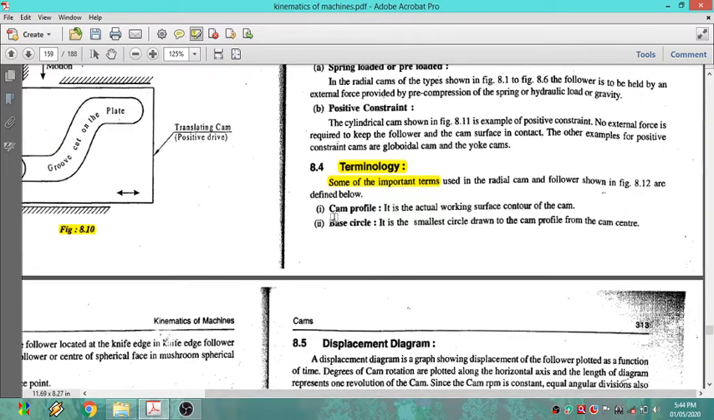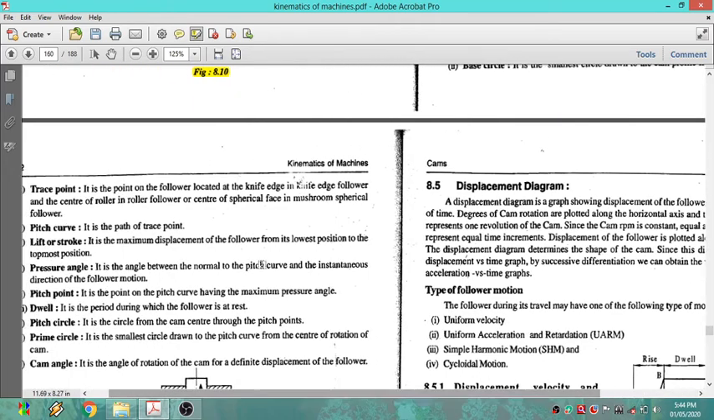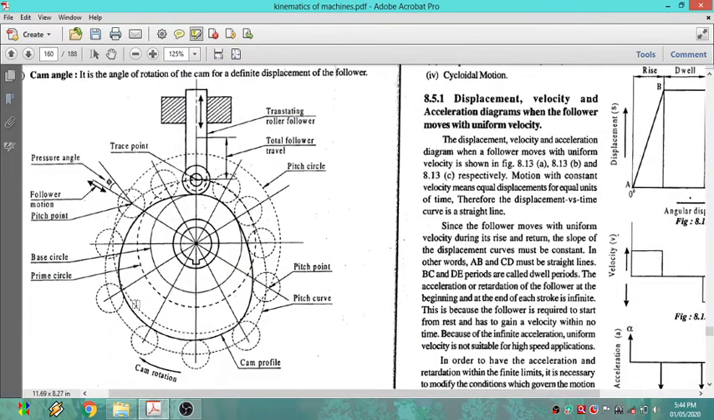So the first one is the cam profile. What is the cam profile? It is the actual working surface contour of the cam. If you observe this dark line, this dark curve, this is the actual working cam profile. How will you get it? It depends upon the displacement diagram as well as the movement of the follower. So this is the actual working profile. We can say that it is the cam profile. Now we have to manufacture the cam like this only.